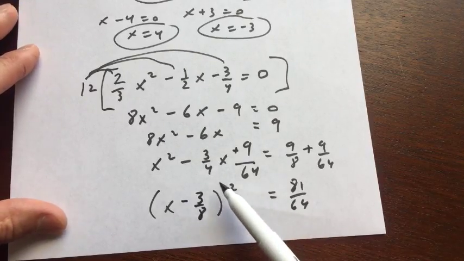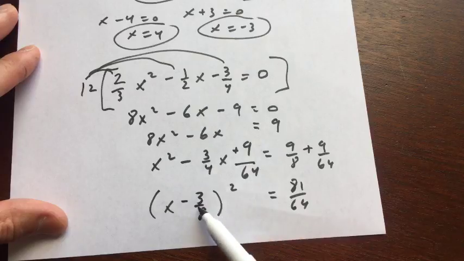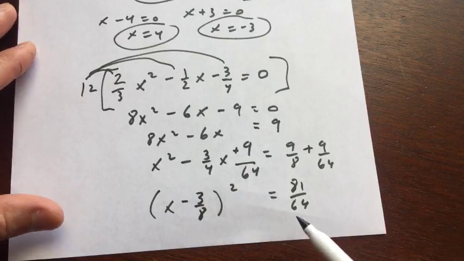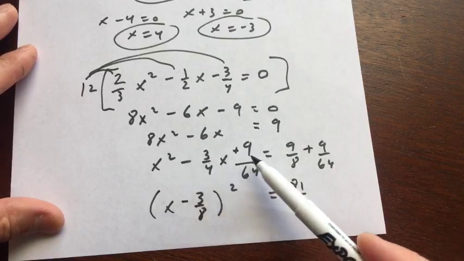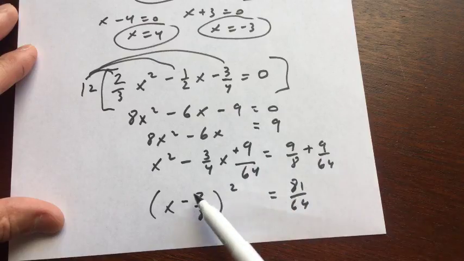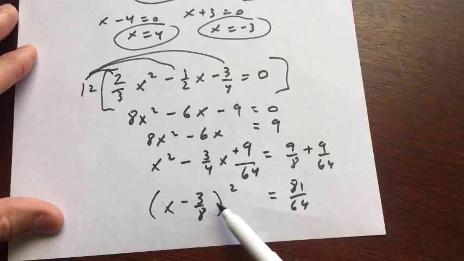Now just a quick hint, it's always going to be half of this middle coefficient when you do this completing the square process. So you take half the middle coefficient, you square it, and you add that to both sides, but when you go to factor it, it's going to be half of this middle coefficient.